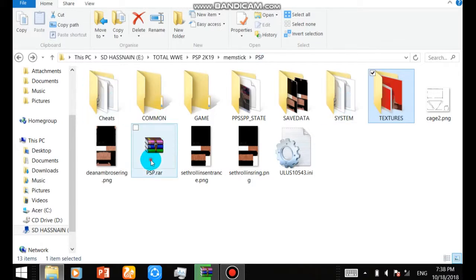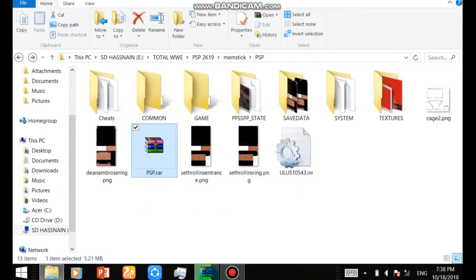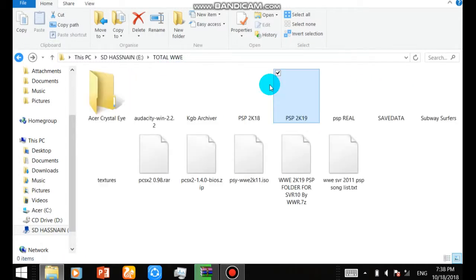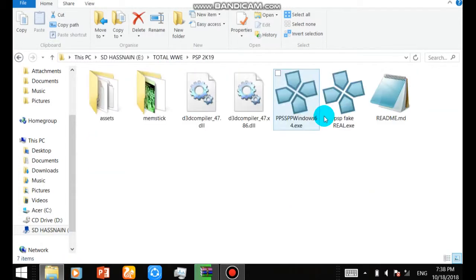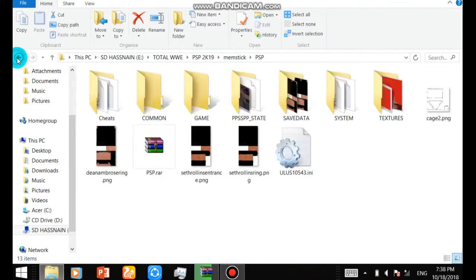I'm going to give a PSP.RAR file to you. This one is it. I'm still compressing it, and after it is compressed I'm going to give it to you. You can extract it. You have to extract it in your directory. Like this is the icon where you save, where memstick, open memstick, PSP, and paste it here inside PSP and extract here. So it will ask whether you want to replace these two files. Click OK and it will be replaced.